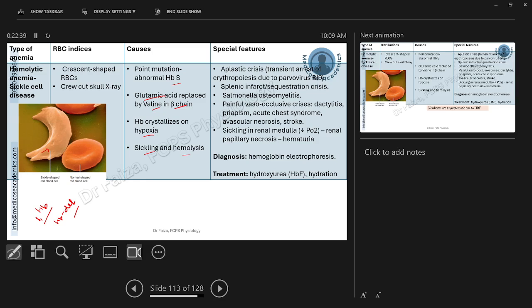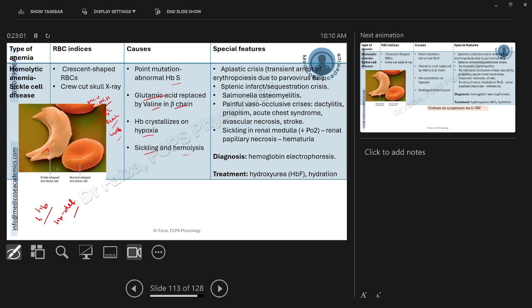So RBC indices, if we look at the MCV, MCH, would be normal. It is a normocytic hemolytic anemia. The bilirubin level will be raised in these patients. Reticulocyte count level will be raised in these patients. Urobilinogen will be raised, and these are pertinent to all types of hemolytic anemia.